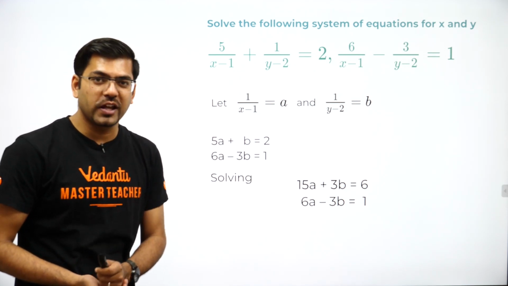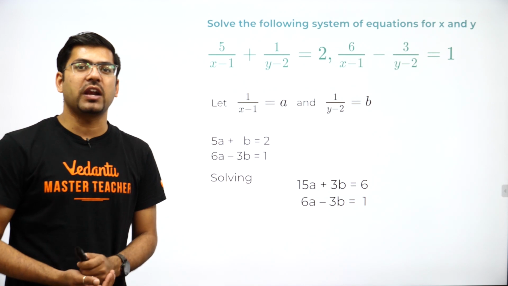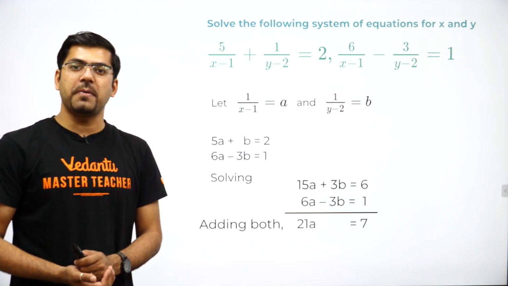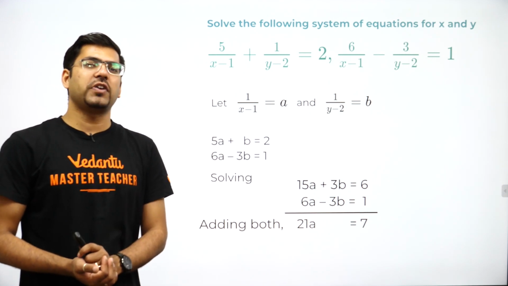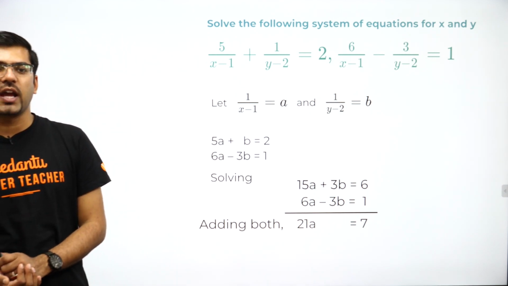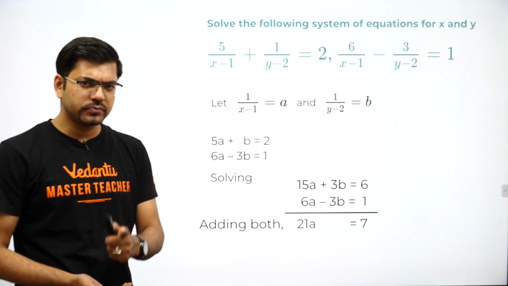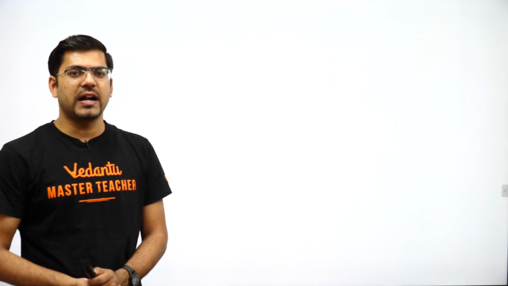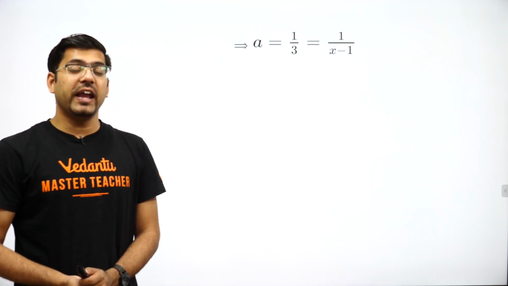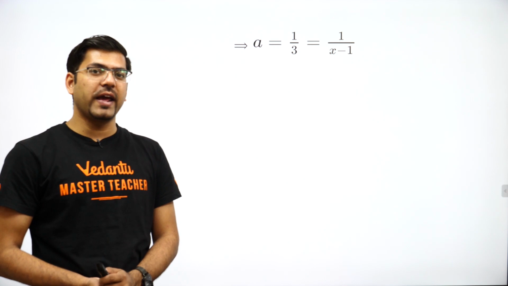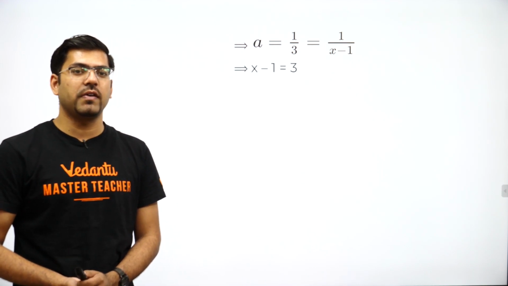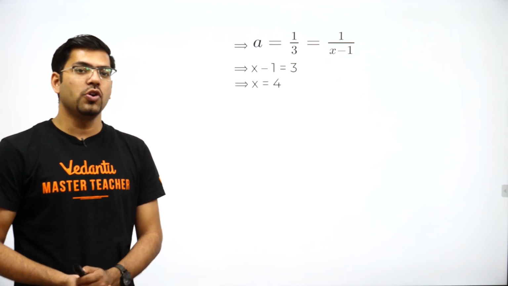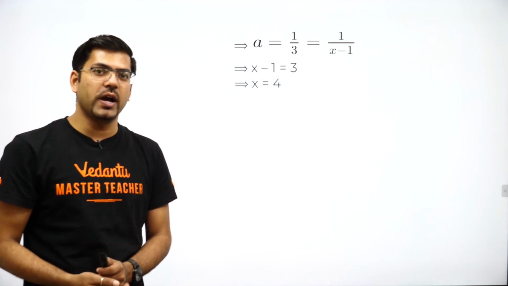Now you all must know that both the equations need to be added. Once we add both of them, plus 3b and minus 3b get cancelled, and 15a plus 6a is 21a, equal to 6 plus 1, which is 7. Now sending 21 to the other side, a will be equal to 7 upon 21, that is 1 by 3. And we have assumed a as 1 upon x minus 1. Doing the cross multiplication, we get x minus 1 is equal to 3, and hence x is equal to 4. So we have got our first value, x equal to 4.